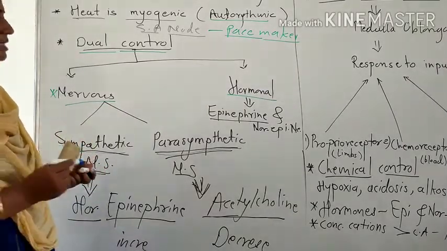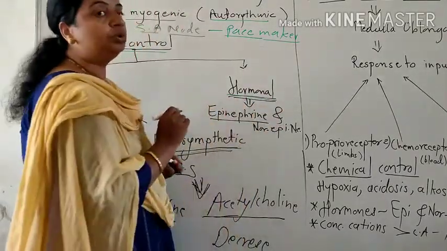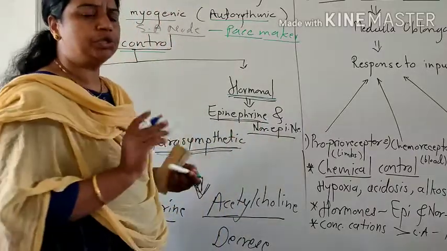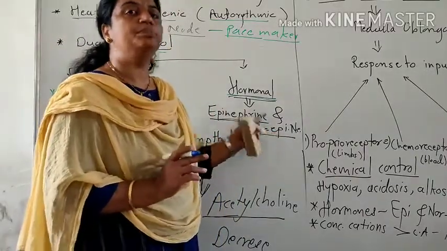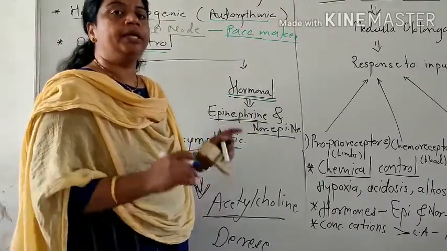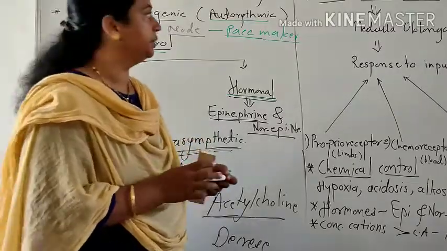Then the second control is the hormonal control. There are two types of hormones, epinephrine and norepinephrine. The structural formulas of these two hormones are different but their functions are the same. They control cardiac activity and increase it.